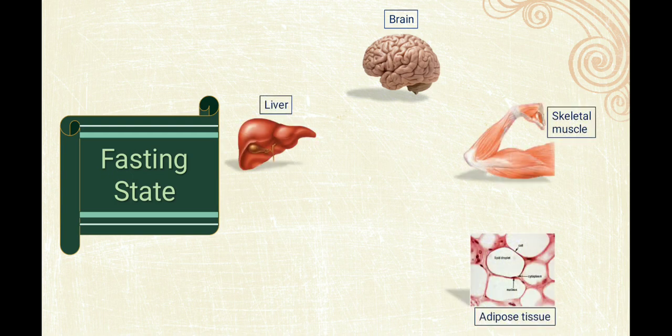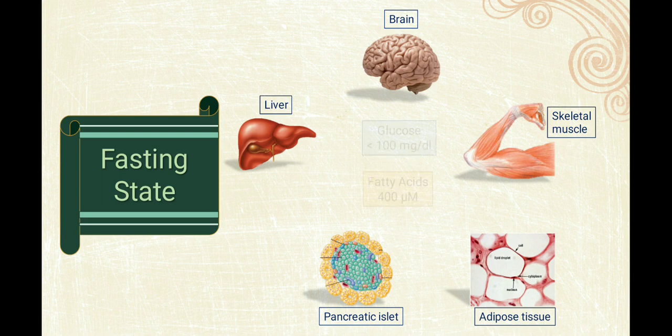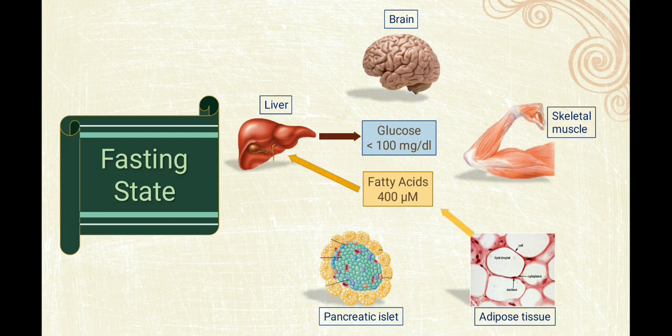Now if there is a fasting state, what will happen? In fasting, glucose will be decreased and no insulin will be secreted. So in adipose tissue, lipolytic enzymes, which in the absence of insulin will be activated, cause lipolysis, and fatty acid will be released and goes to the liver as an energy substrate.